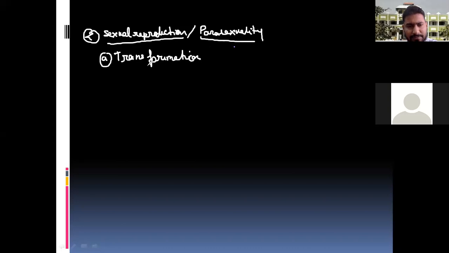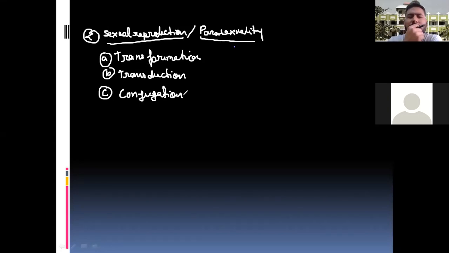Second one is the transduction. And the third is the conjugation. So these three different types of reproduction, meaning sexual or parasexual reproduction, are found in bacteria.